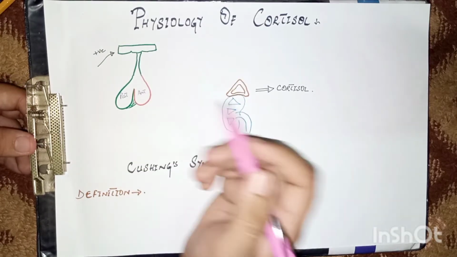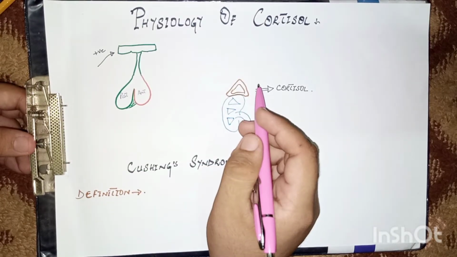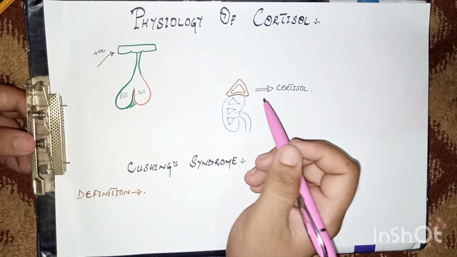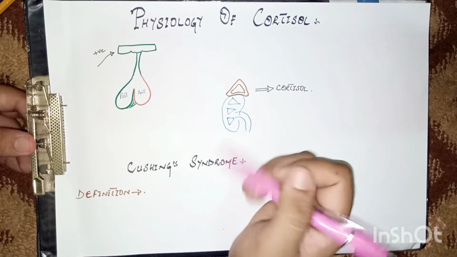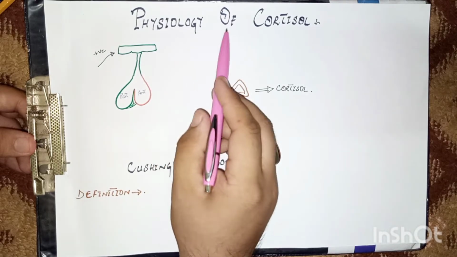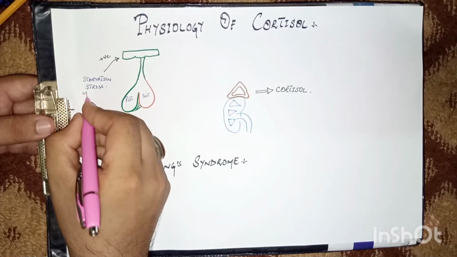Assalamu alaikum everyone. We are going to start the series of lectures on endocrine disorders or endocrinology. Today our topic of discussion is Cushing syndrome. Before discussing Cushing syndrome, I would like to discuss a little bit of the physiology of the cortisol hormone.